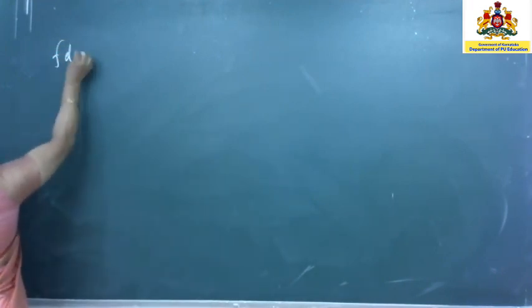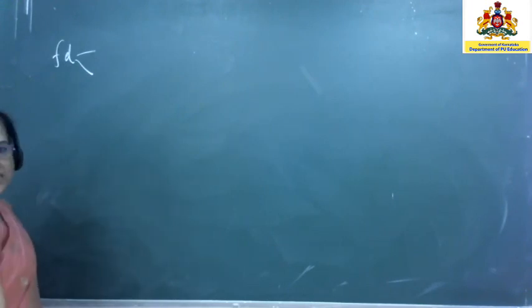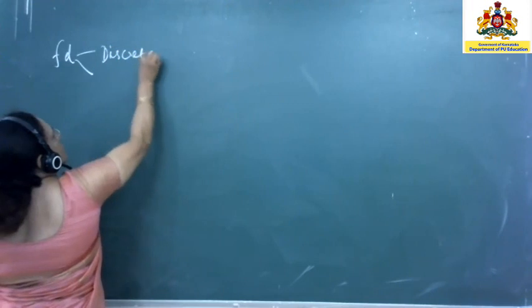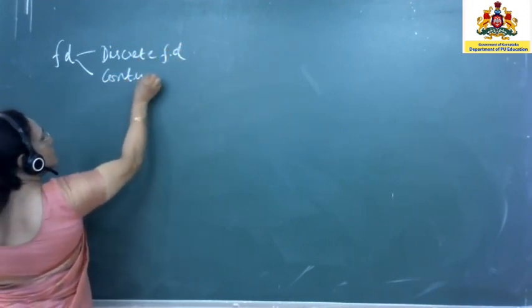A frequency distribution is further classified into two types. The first one is discrete frequency distribution.